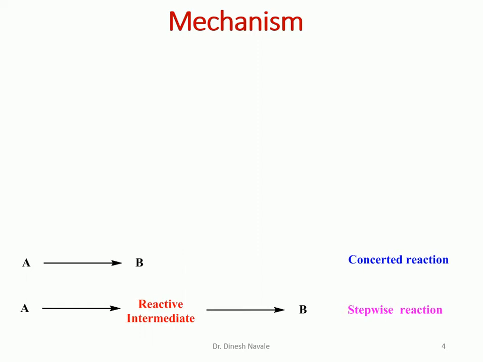Now, as we have already mentioned, reaction mechanism. Whenever a reaction happens, it is a conversion of starting material A into product B. This is a single step reaction, which is a concerted reaction. For a concerted reaction, product B will be formed directly from the reactant A. But in case of the second reaction, reactant A will first be converted into an intermediate, and then that intermediate will be converted into the product B. All these reactions are stepwise reactions.